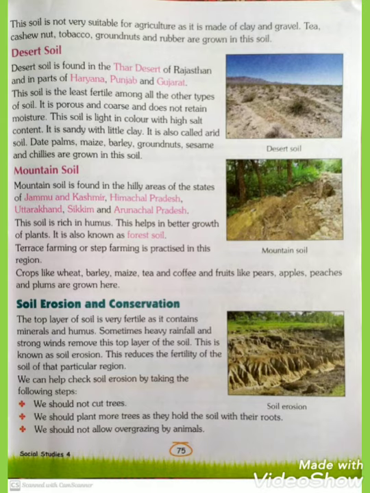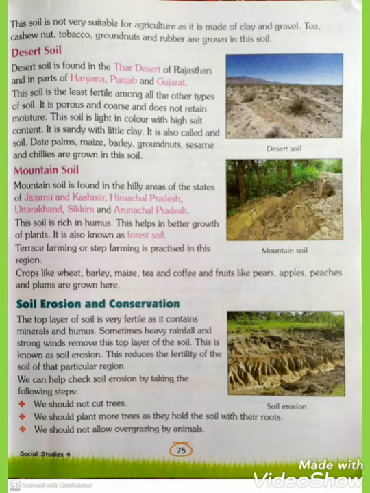This soil is light in color with high salt content. Content means thing. Desert soil is very light in color and a high percentage of salt is present in desert soil. It is sandy with a little clay. Desert soil is made from lots of sand and little clay. It is also called arid soil. Arid soil means desert soil. Another name is arid soil.